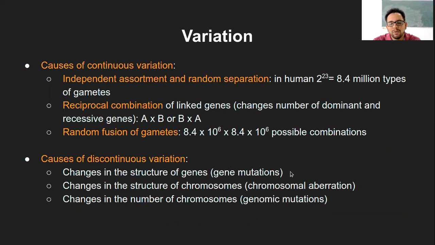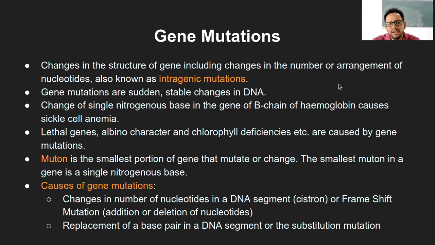So we had looked at what gene mutation means. Any change in one particular nucleotide base pair or a segment of DNA within a particular gene is called mutation, and it is usually referred to as intragenic mutation because it is within one particular gene. Intra means within itself.